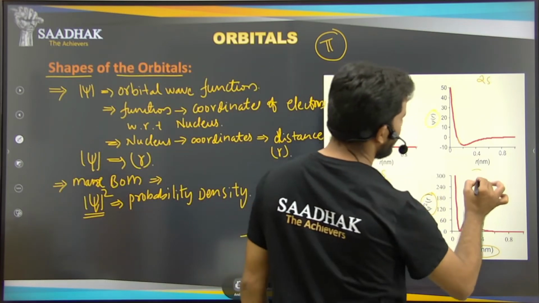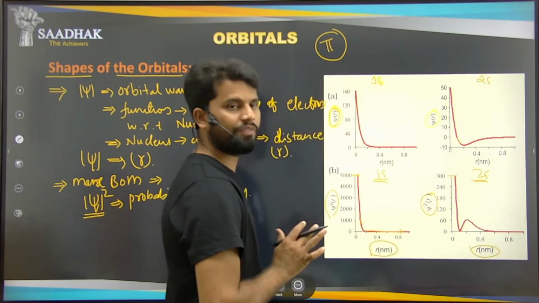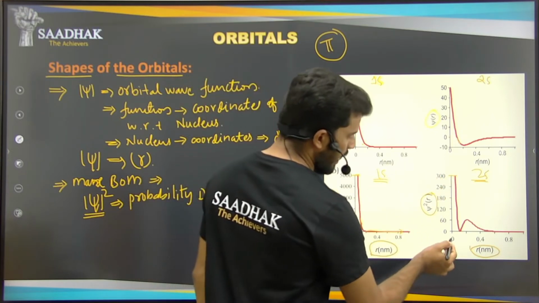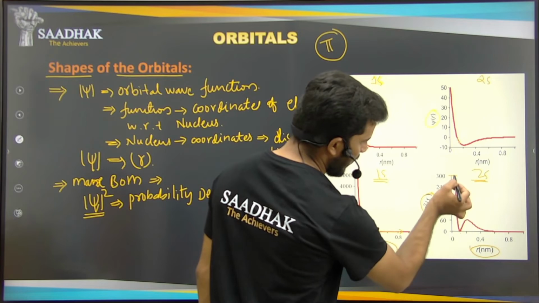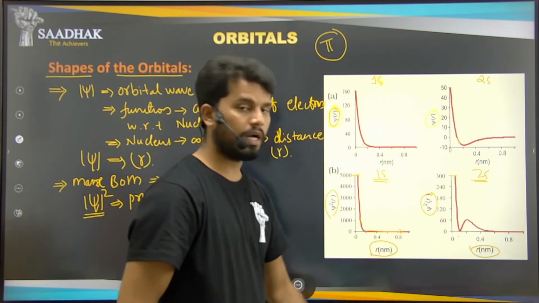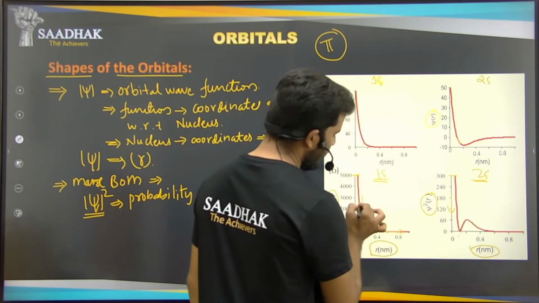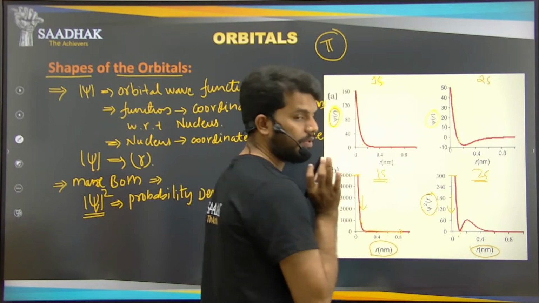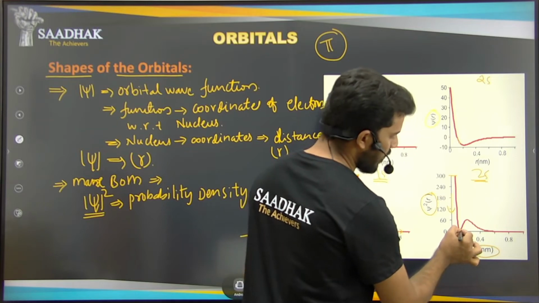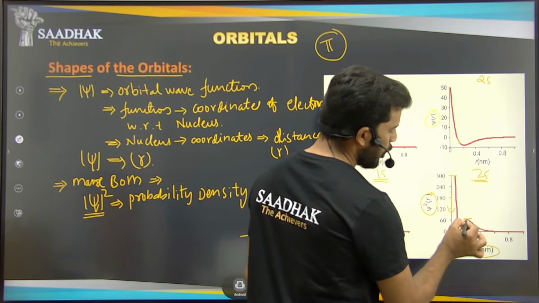Now come to the 2s orbital here. See here, initially we have the maximum psi value, that is, psi square value, the probability density is maximum. As the distance is increasing, it is becoming 0 suddenly. After that it is again increasing, and then decreasing again and becoming 0. After that it is increasing a bit and achieving a lower maximum.